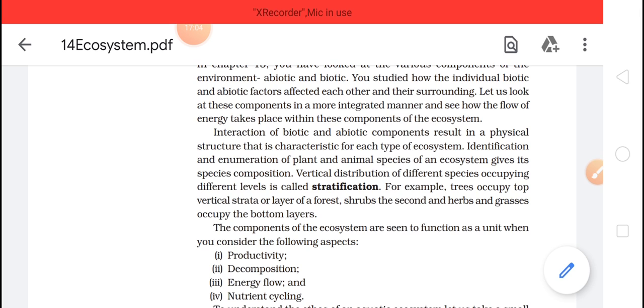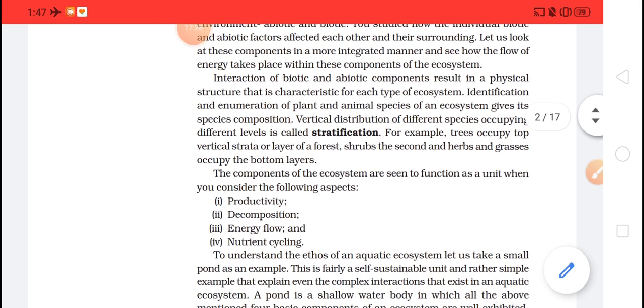Then comes a little lower area, which is sparrows, small birds. So with this we can classify, species composition can be done, vertical distribution can be done of a particular species. So this is your stratification.